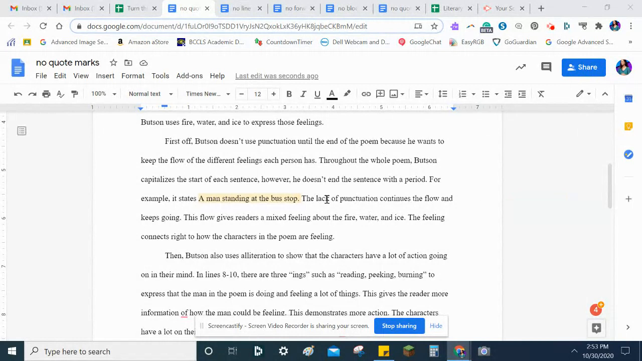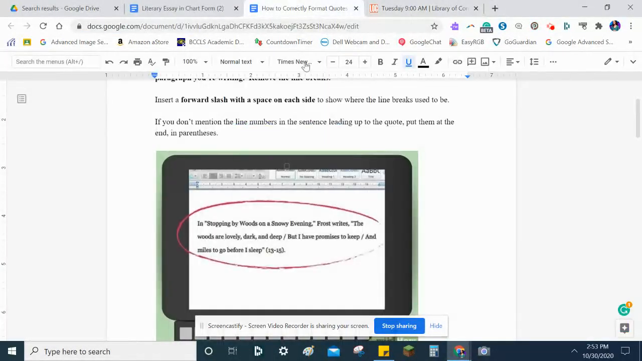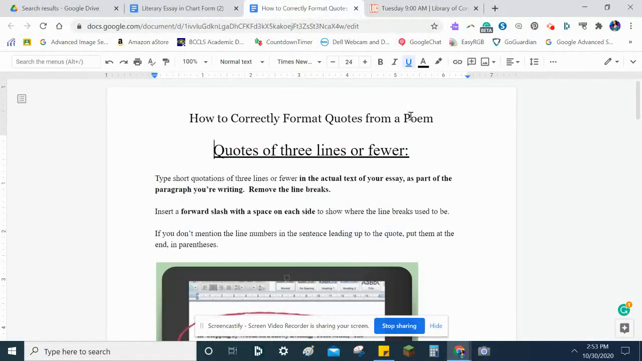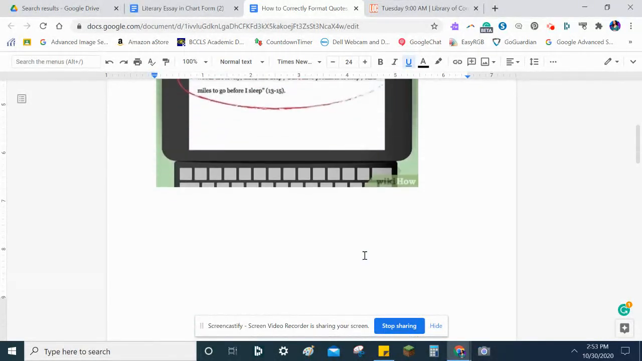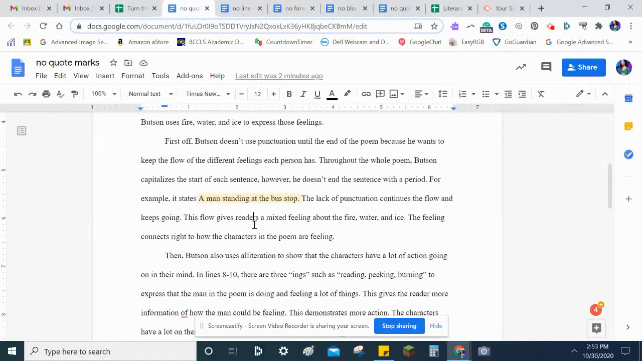So first off, let me say that this document, How to Correctly Format Quotes from a Poem, is on Classroom, and it's also linked from the Literary Essay and Chart Form. When you find it on Classroom, it's at the beginning of the quarter that we first talked about it. There's a video attached to that post, so you can watch the video that explains this whole thing, but some people are still confused. So I'm going to show you how to fix several common errors.